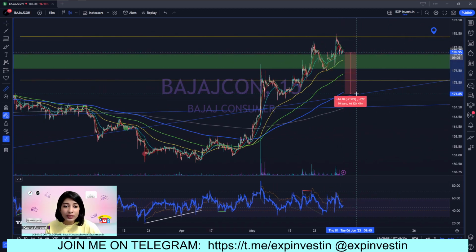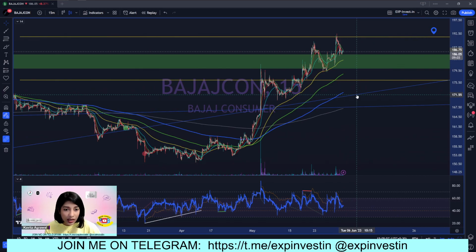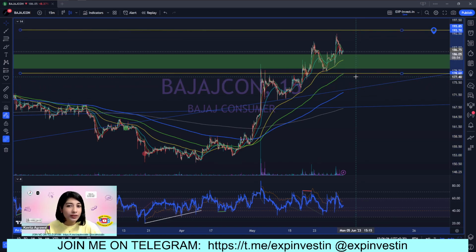So as we can see, there is a trend line right here, and this blue trend line is where I think the stock will want to take a support when it comes down. So basically, when you see the stock back at the level of 170 to 175, it might be a good idea for you to re-enter the stock.